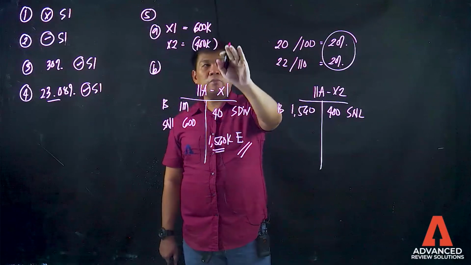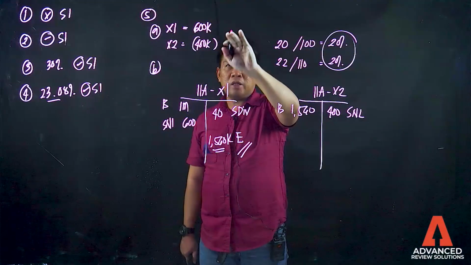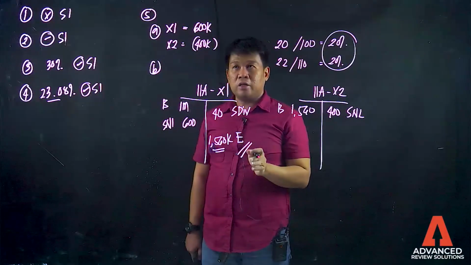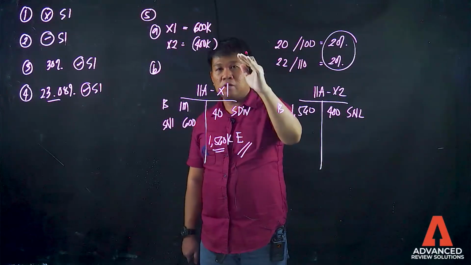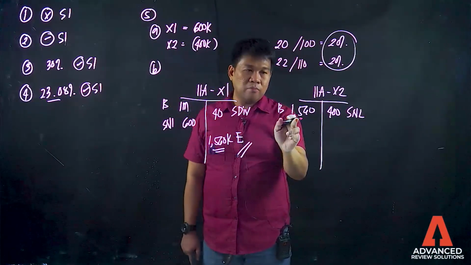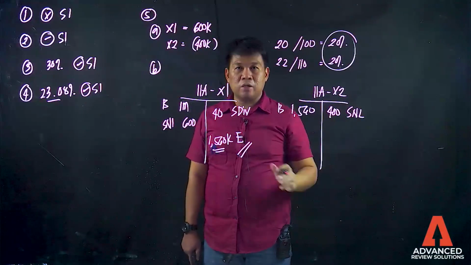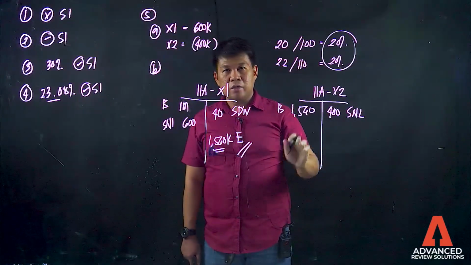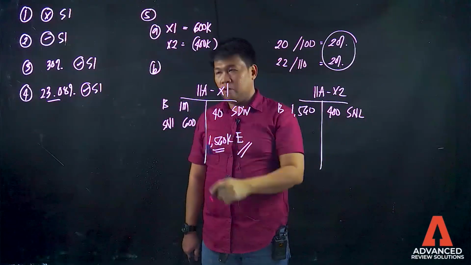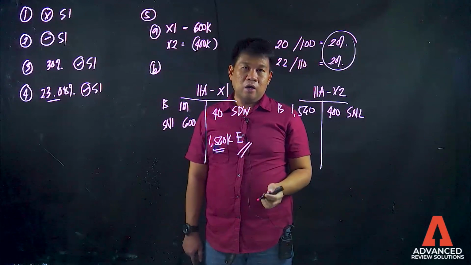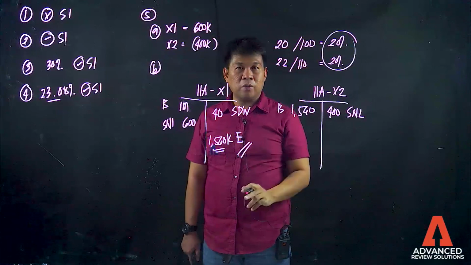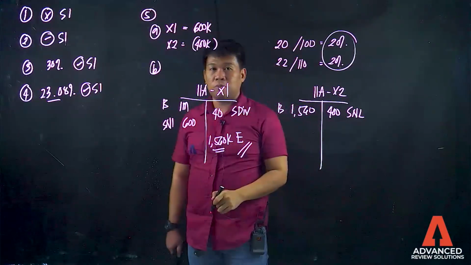Dito klaseng share in profit or loss, wag mong isama dyan yung items under other comprehensive income, kasi hindi naman yan ang tinatanong. Ang tinatanong, share in profit or loss lang. Pero dito class, this cost will be adjusted based on the changes in the equity of the investee. All items that affect the equity of the investee will also affect your investment in associate, including your other comprehensive income items. Other comprehensive income items affect the equity of the investee, therefore, that will affect your investment in associate, taking into account the percentage of ownership.